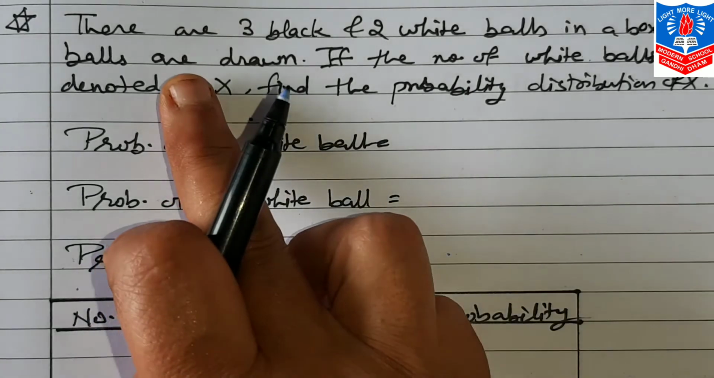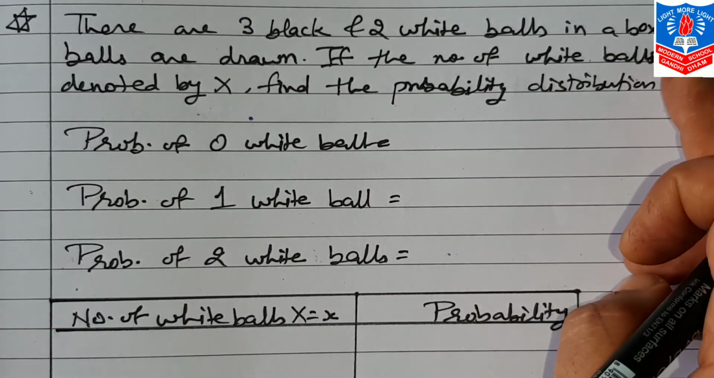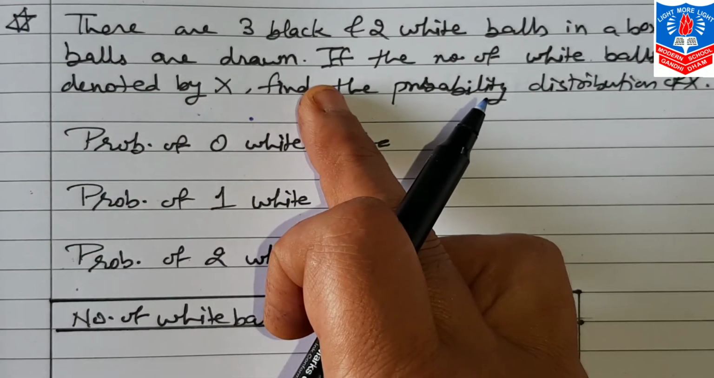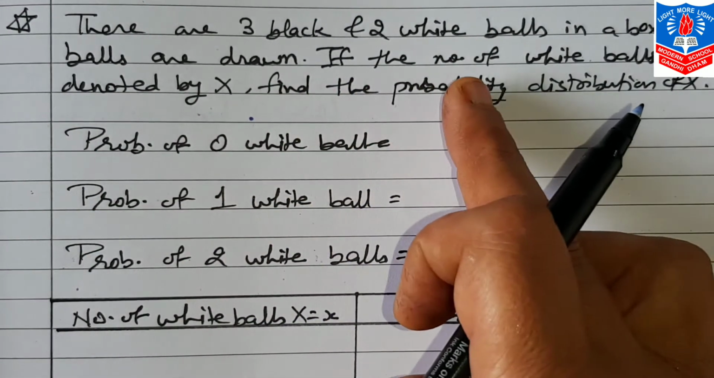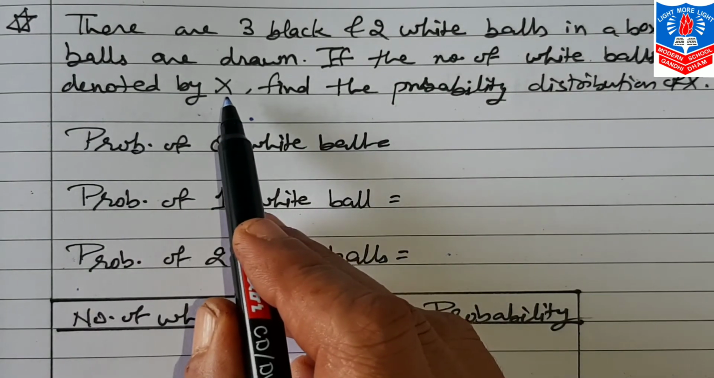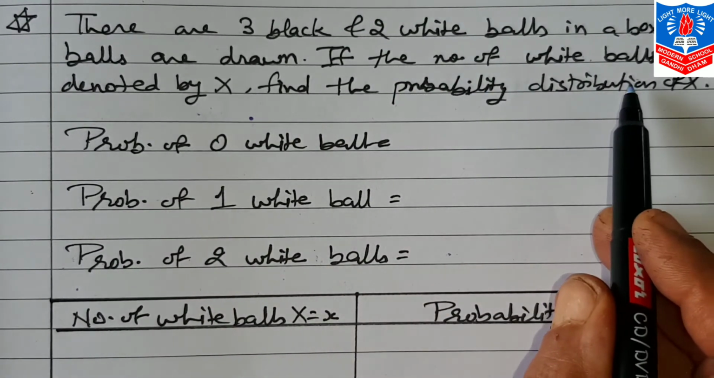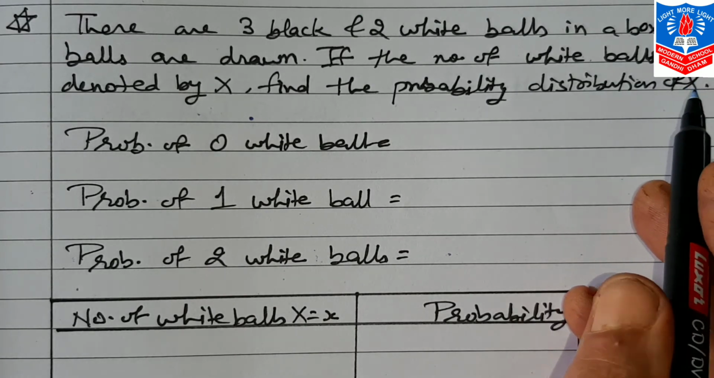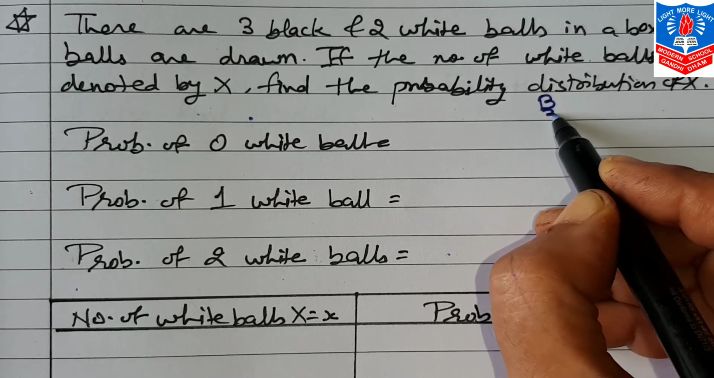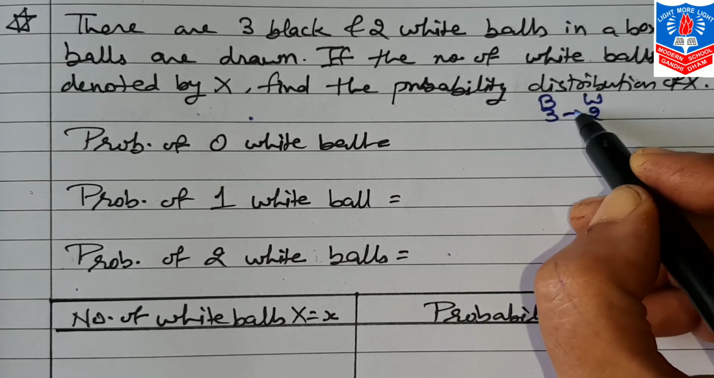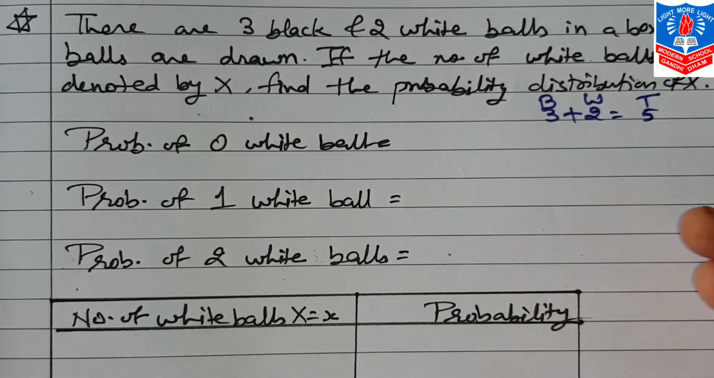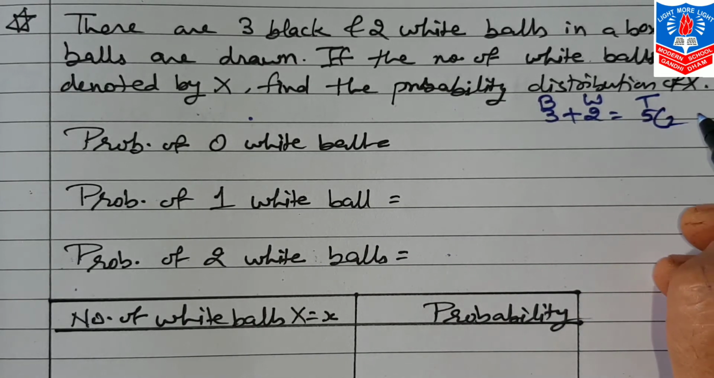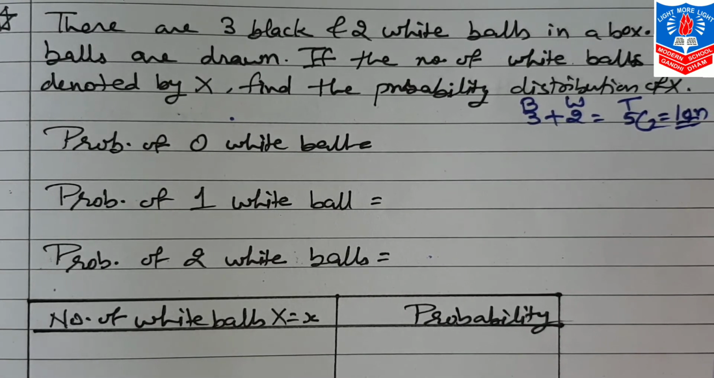Next sum. There are 3 black and 2 white balls in a box. 2 balls are drawn randomly from it. If the number of white balls is denoted by x, find the probability distribution of x. Now here black balls are 3 and white balls are 2. So total balls are 5. Now from this we are supposed to draw 2. So 5C2, that will be 10. Now this is the value of n.